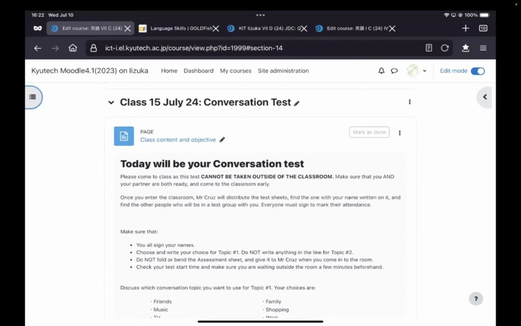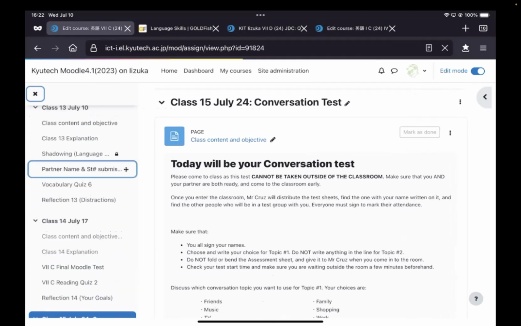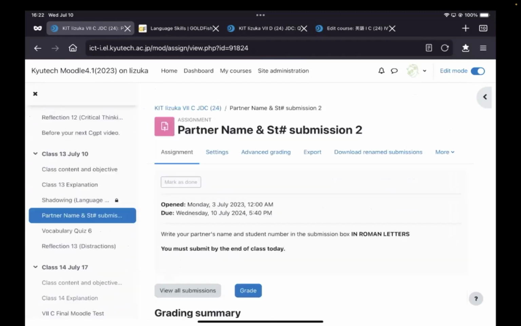So today's the only day that we have really to get this partner name and student submission done. Okay, so I'm going to give you a bit of time to do that, but please make sure you do it today. Last time in the midterm, there were a couple of people who didn't say anything, and then they came up to me later and said, "Oh, Mr. Cruz, I don't have a partner." You must find your partner today.